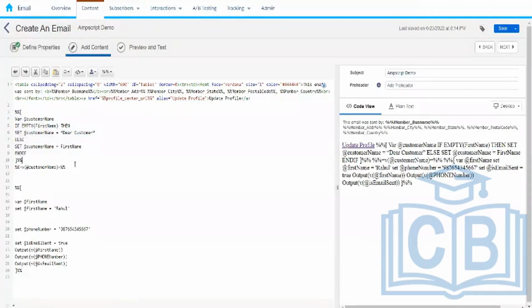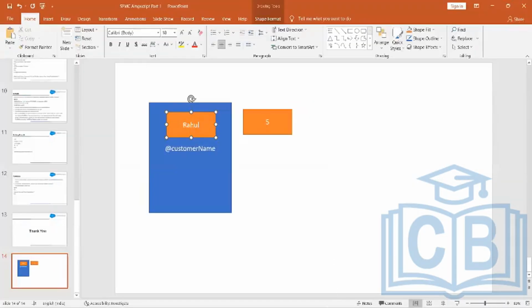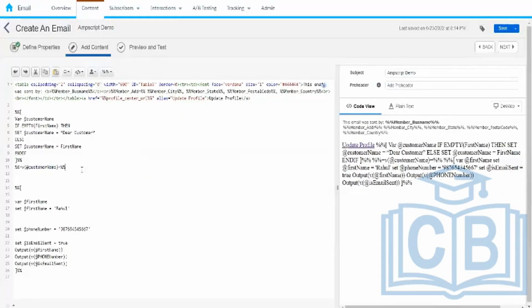Now in line number 11, we are using the inline AMPscript code to print the content of this variable. Whatever we have stored in this variable will be displayed on our screen. Let's do that. Let's execute the code and see whether we are able to get the expected output or not.